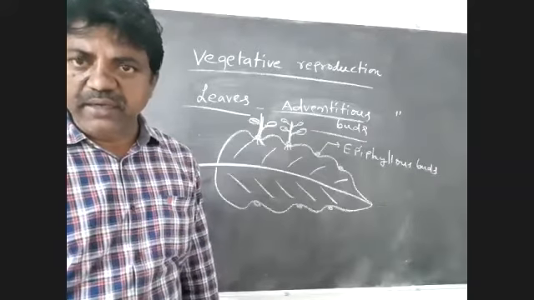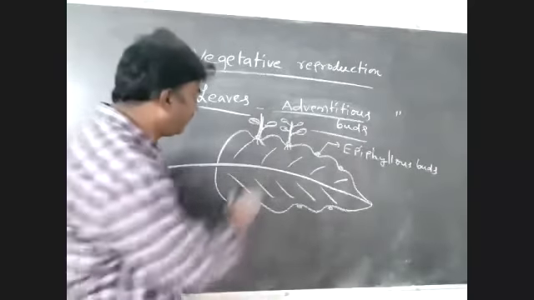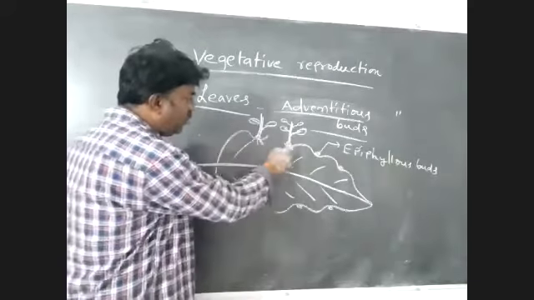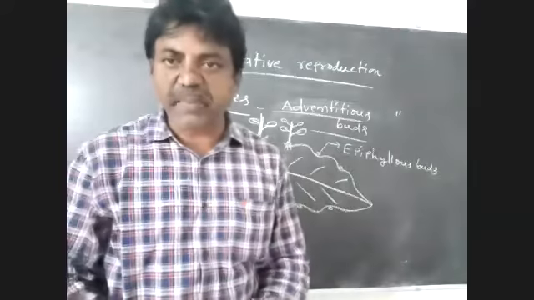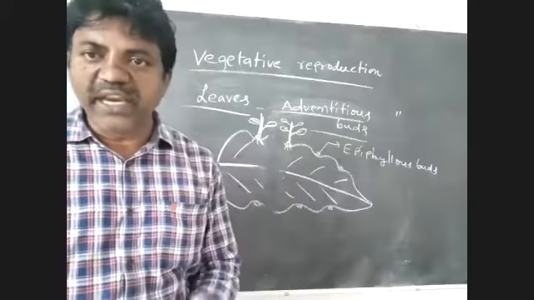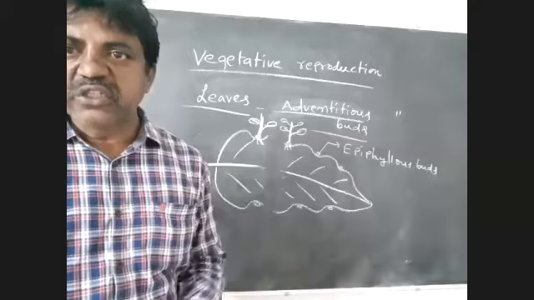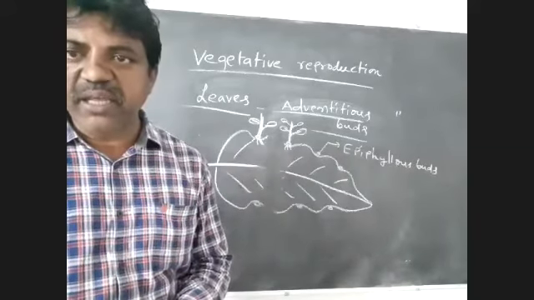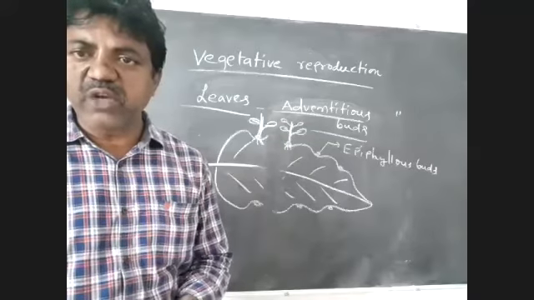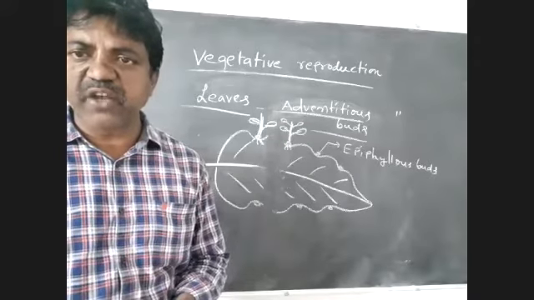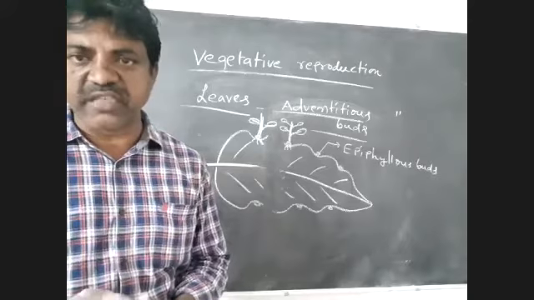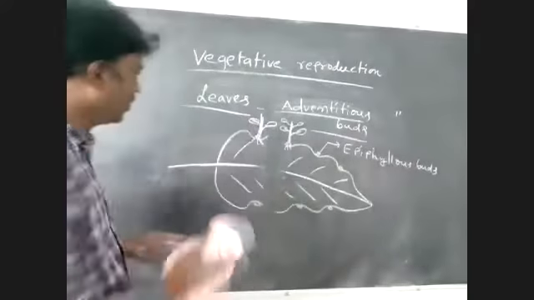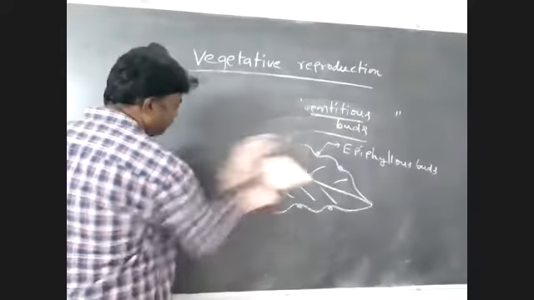After the disintegration of the leaf, these newly formed plants separate and grow independently. That is the process of vegetative reproduction in Bryophyllum. Tell me, which part of the plant body is involved in vegetative reproduction in Bryophyllum? Leaf is the correct answer.